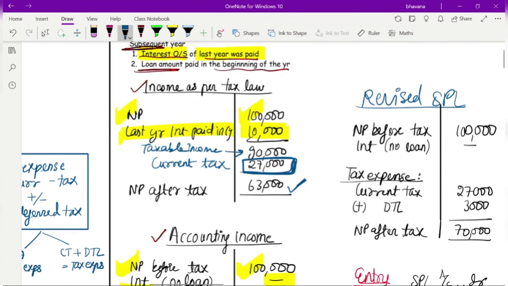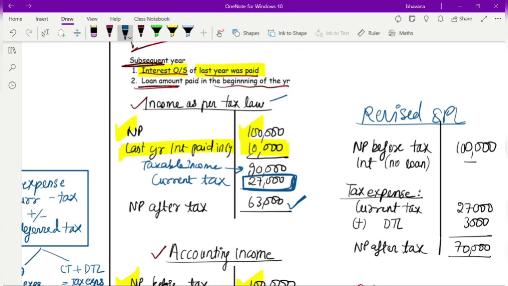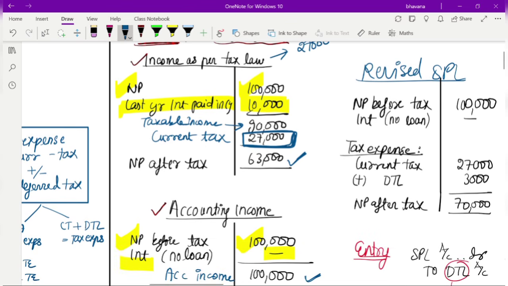Now we have found out our tax as per our accounting records and tax as per our income tax law. The tax as per income tax law was 27,000, whereas the tax as per accounting income was 30,000.